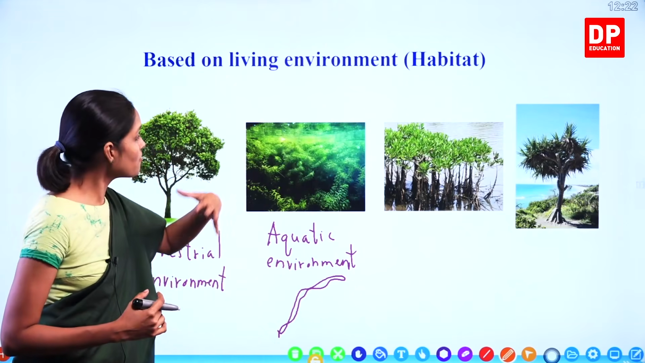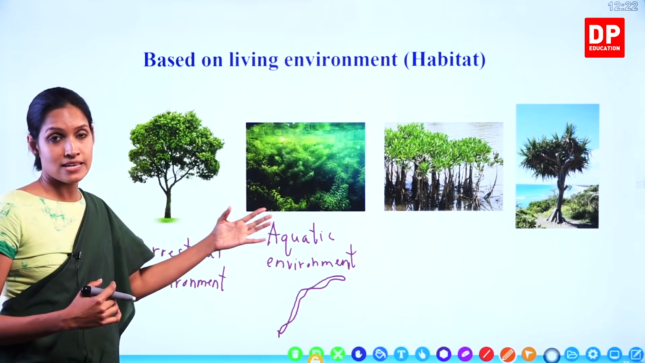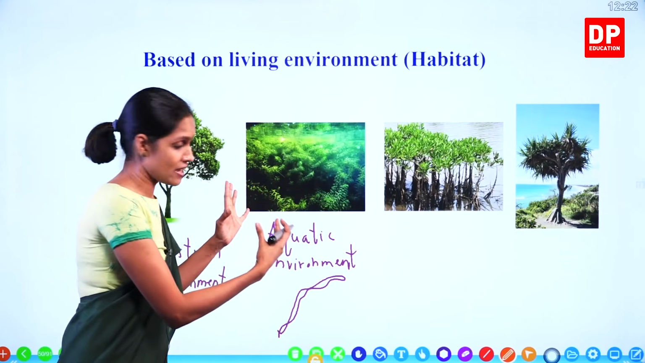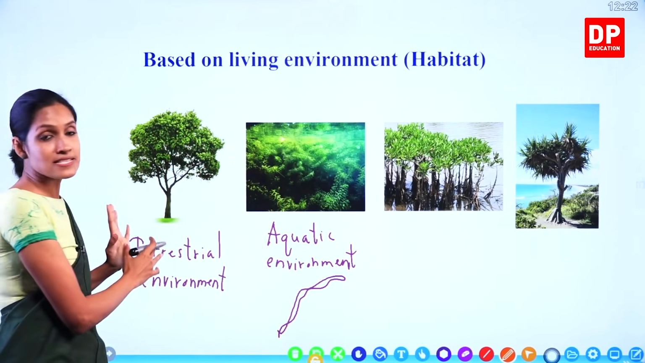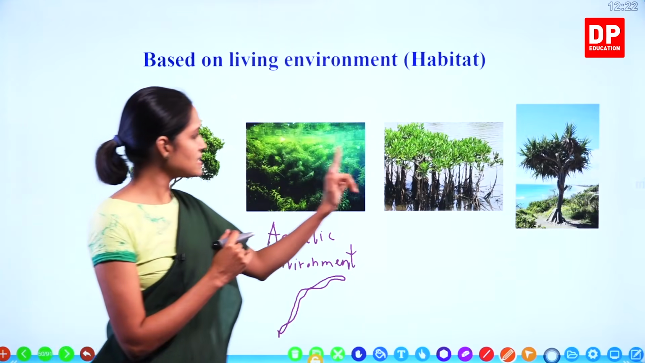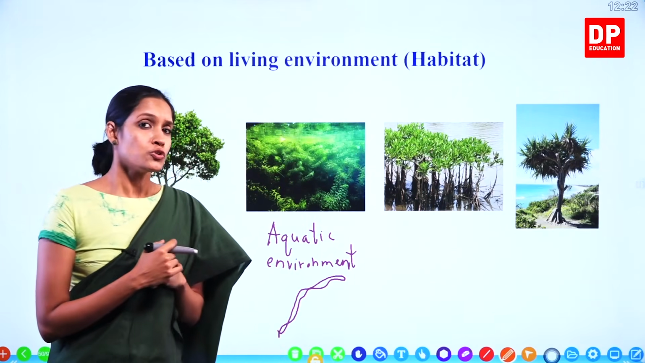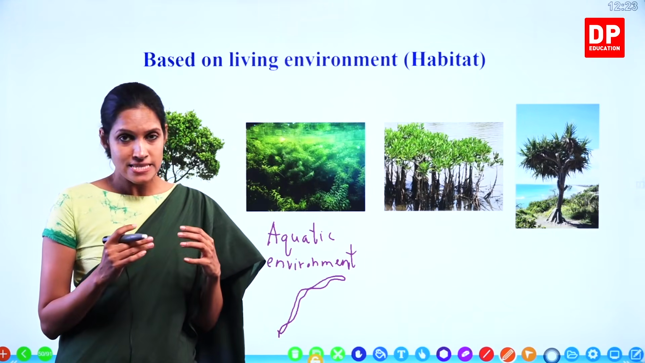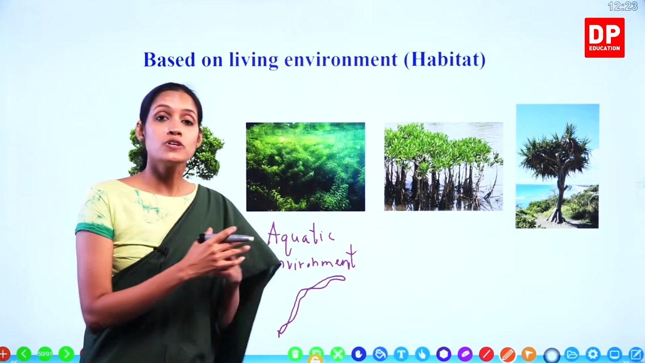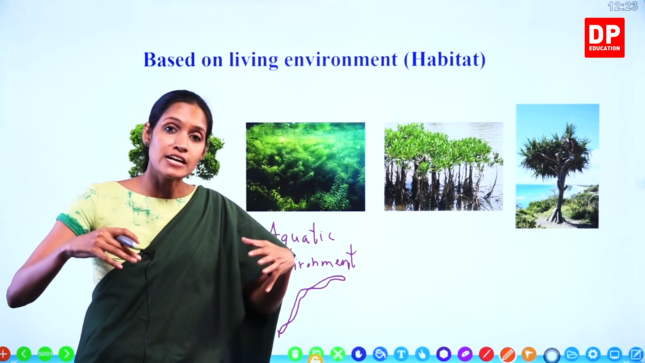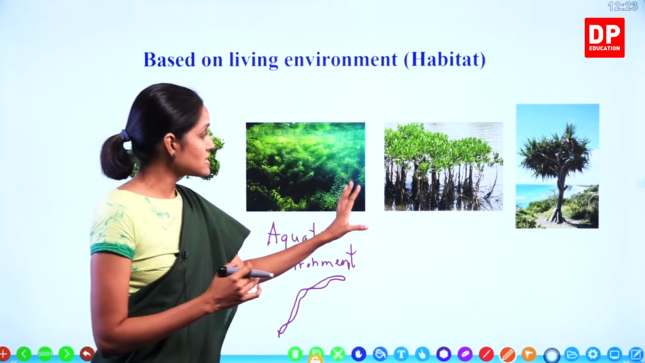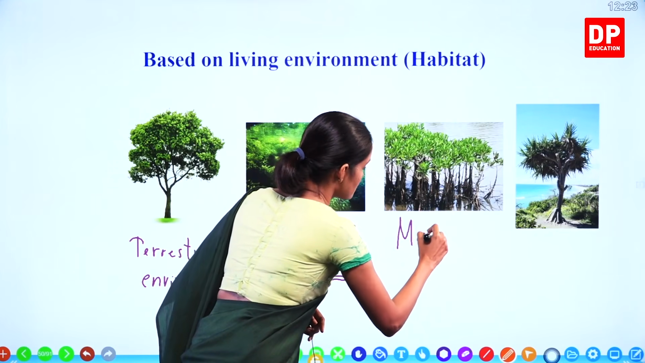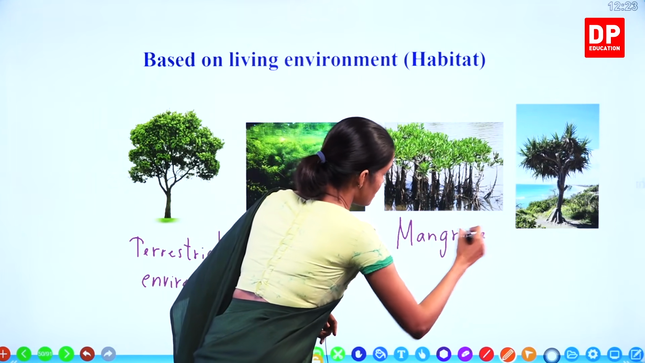Understand? So a different set of characteristics is there when you compare plants living in the aquatic environment to plants living in the terrestrial environment. What is this environment, children? Do you know about the mangrove environment? Mangrove environments can be seen next to these coastal environments. In lagoon areas, in estuaries, you will see this environment called the mangrove environment.